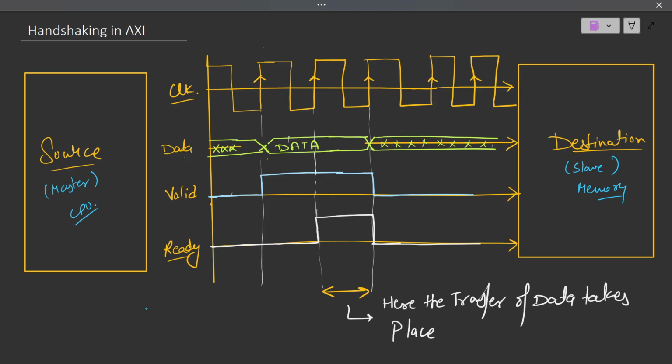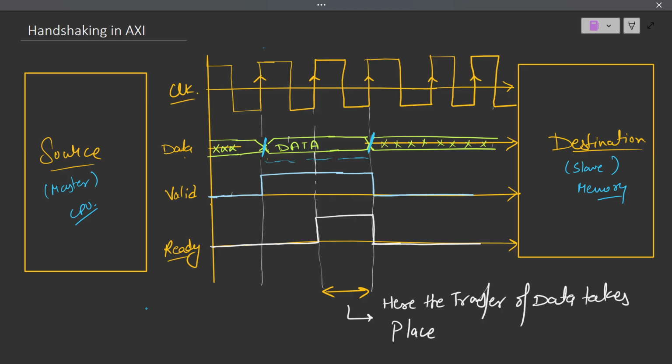So during the clock cycle, when the data is available, this is the data which is available to be written. Once the data is available, the source, or master, or CPU, will assert the valid signal high. Once the valid signal high is asserted, the destination will get to know that there is some valid data with the source. So the source has informed the destination that I'm having some valid data.